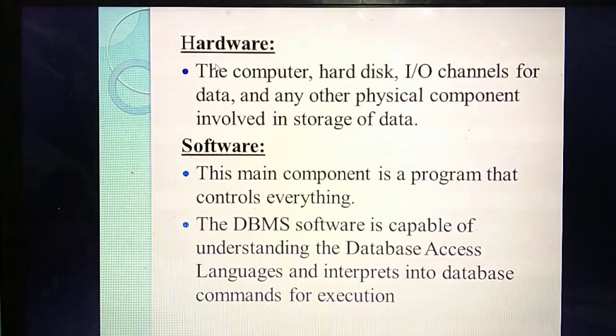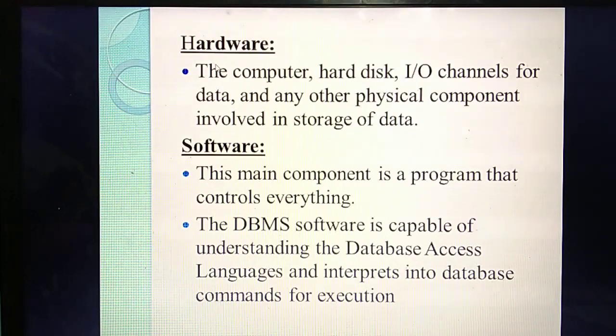Now we are studying which one? Database, isn't it? So why are we using DBMS software? In a database you have stored a lot of details, a lot of data.